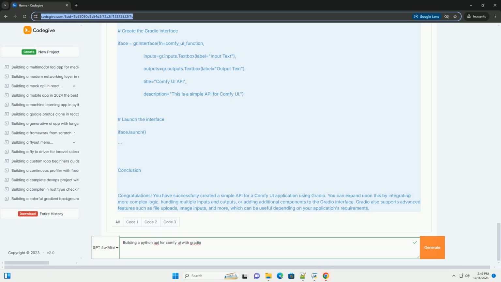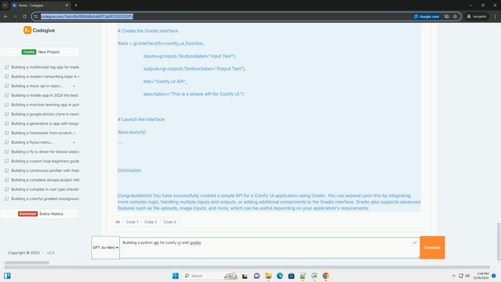Step 6, deployment, optional. If you want to deploy your Gradio web app, you can use platforms like Hugging Face Spaces, Heroku, or any cloud service that allows you to run Python applications. To deploy on Hugging Face Spaces: 1. Create a new space on Hugging Face. 2. Upload your comfy_ui_api.py file. 3. Create a requirements.txt file with the following content: gradio. 4. Select Python as the runtime type. 5. Your app will be automatically built and deployed.